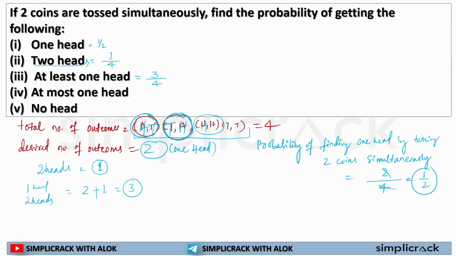Now the next question, getting at most one head. See, in this question, the questioner may ask at least one head or two tails or at least one tail. So both are possible. You just need to have the conceptual clarity how you are finding out the desired outcome. In case of at most one head, that means what? At most one head means no head or one head.